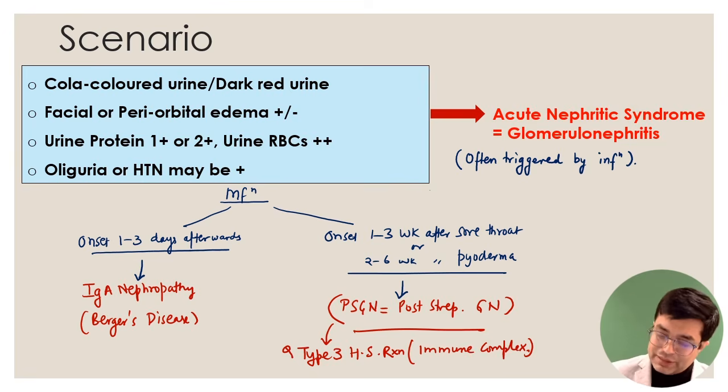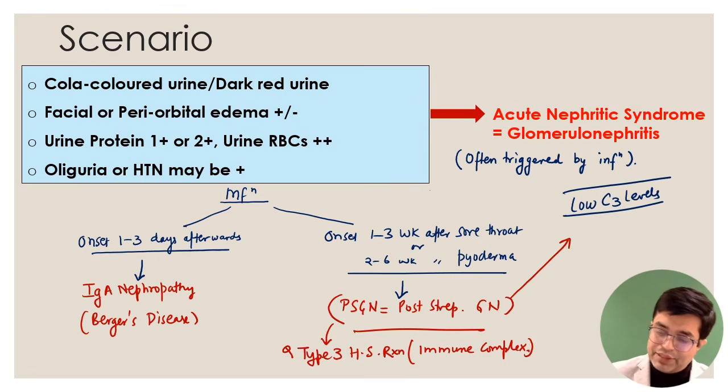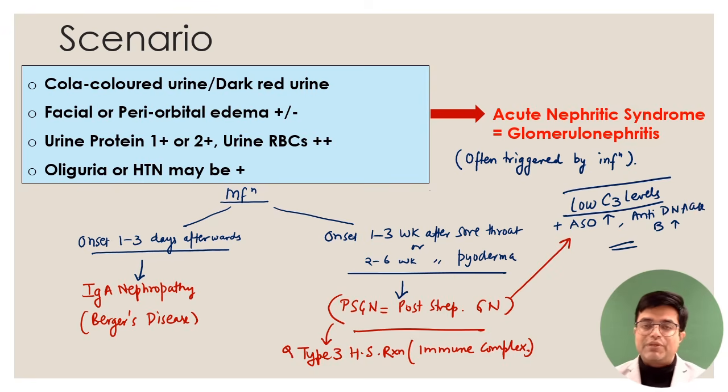And how will you identify PSGN? Whenever there is a patient with PSGN, that patient will always have low serum C3 levels, which will be a clue in the serum, because complement mediated damage is happening, along with anti-streptolysin O titers, the ASO titers, being increased, and anti-DNase B titers will also be increased in the patient. These will be additional clues that it is likely to be post-streptococcal nephritis. In pathology, you read about the pathological findings, but remember, we don't do biopsy in PSGN normally unless there is a reason to perform it. So this is the second scenario, and I've discussed some case scenarios here also.